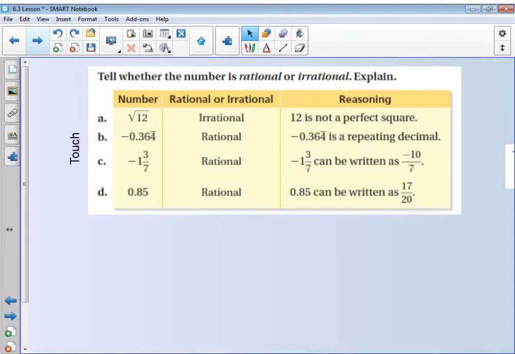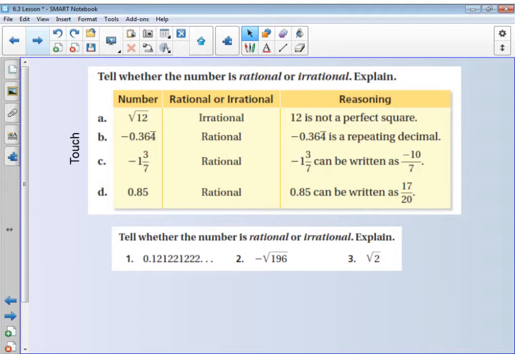Okay, so we're going to go ahead and have you guys try these 3. It says, tell whether the number is rational or irrational and explain why you chose that. So go ahead and pause your video, on your whiteboard write 1, 2, and 3, and then identify whether you think these are rational or irrational, and you can just use R for rational and I for irrational, and then check back on your video when you're finished.